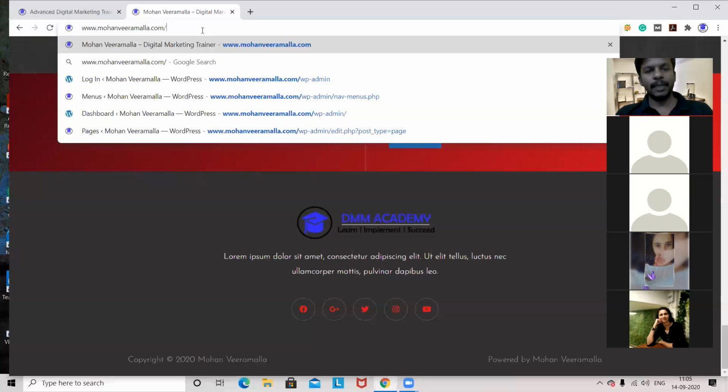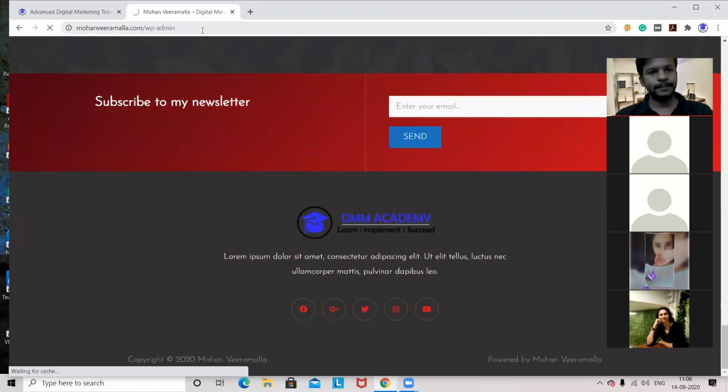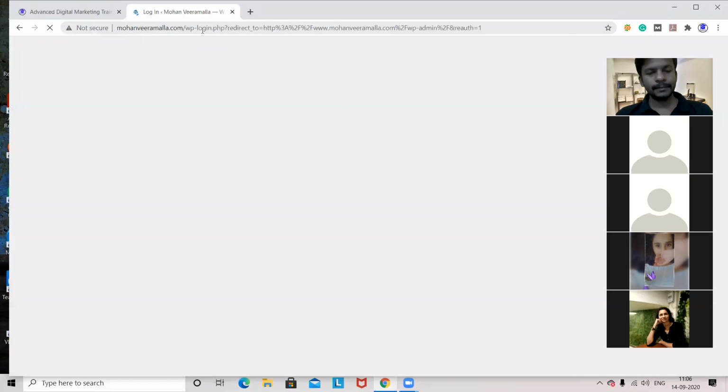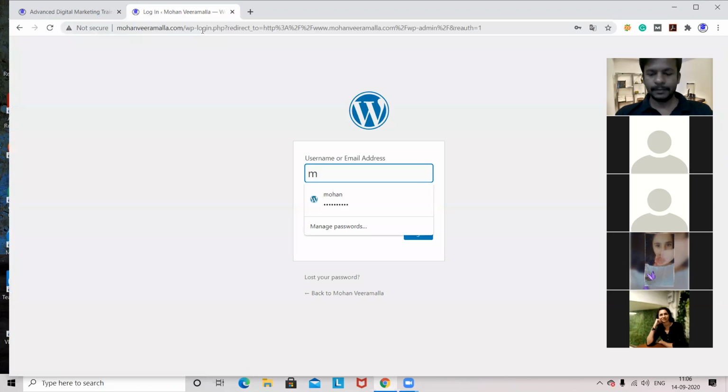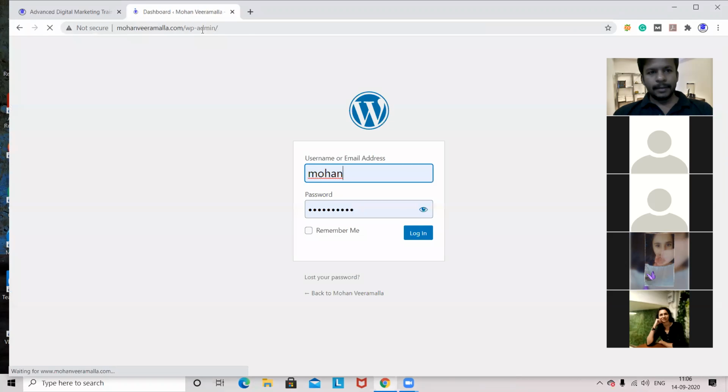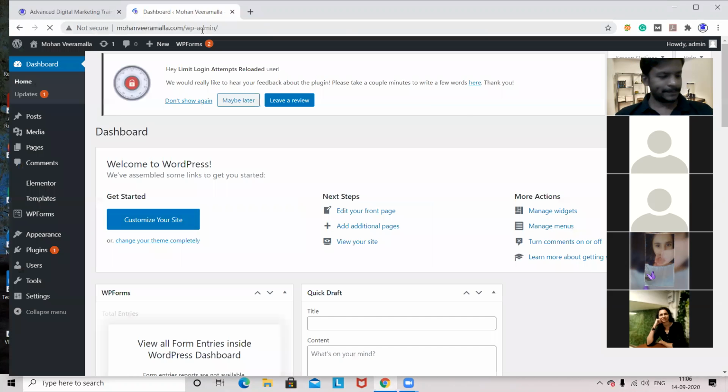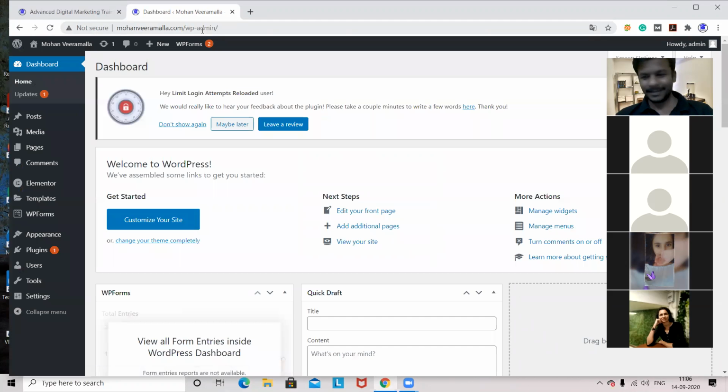So, what is the URL to get into the login of the dashboard? Anyone from the group? WP-admin after the URL. Good.